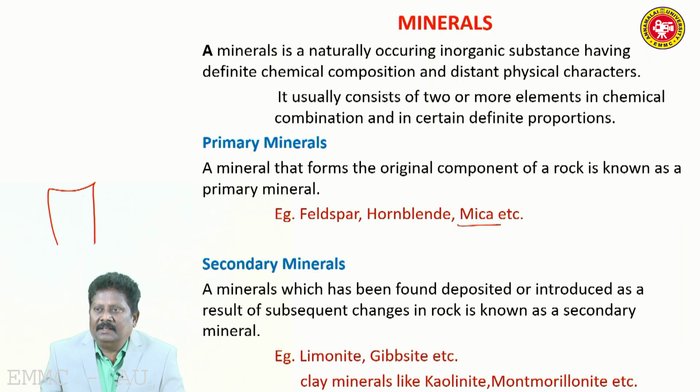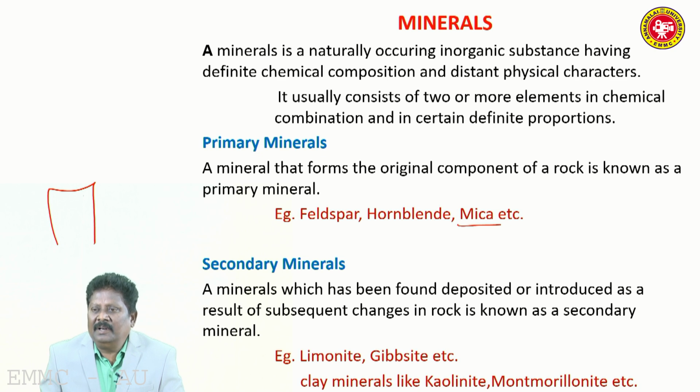Minerals, we are focusing on the soil forming minerals. A mineral is defined as a naturally occurring inorganic substance having definite chemical composition and distinct physical characters. So, from the definition you can see it is an inorganic substance. Each and every mineral is made up of definite chemical composition and each one is having various physical properties which are distinct to each.